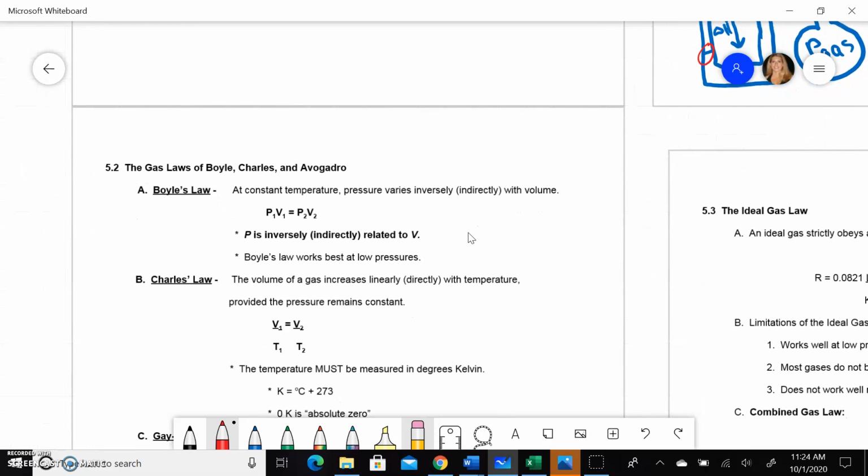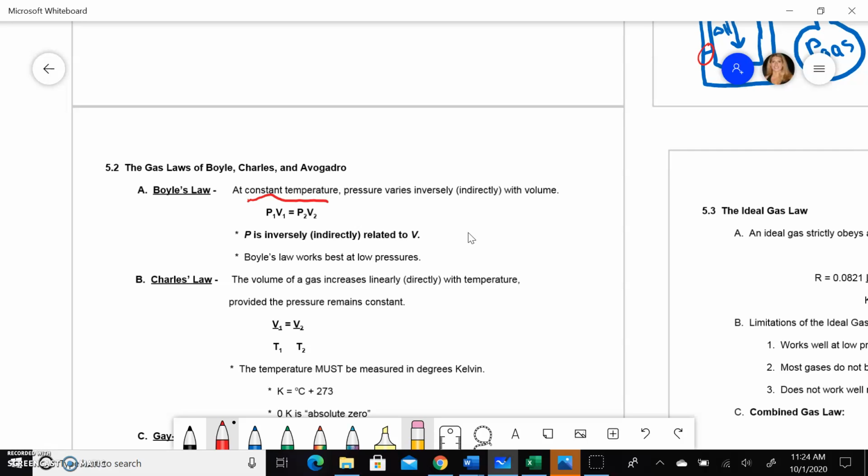All right, there's a bunch of gas laws that you learned in honors chemistry, and these actually just let you see the relationships between variables. So we're going to talk about three variables in depth: pressure, volume, and temperature. Each of these particular relationships is going to focus on two of those three, and in order for this relationship to happen, the third one has to be held constant. So notice that that says constant temperature, so that means that we have to have the same temperature in order for pressure and volume to have this relationship.